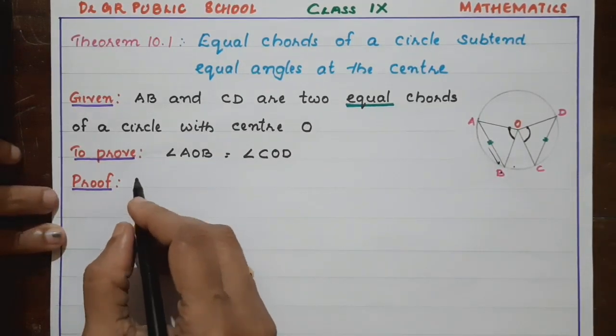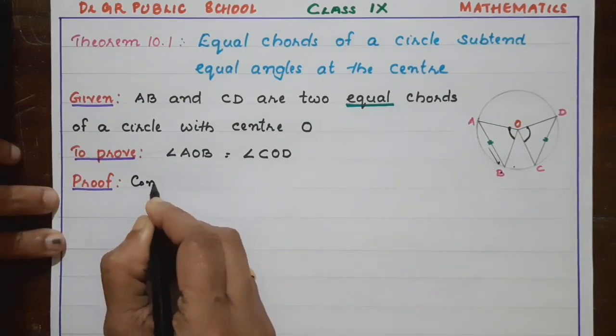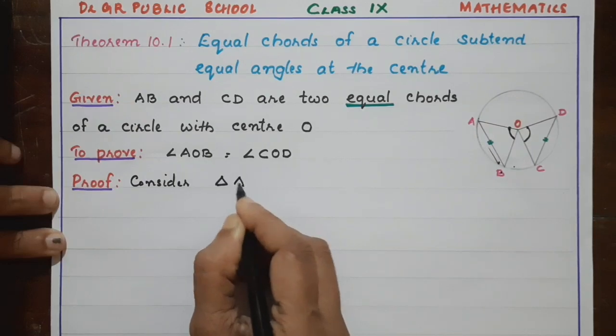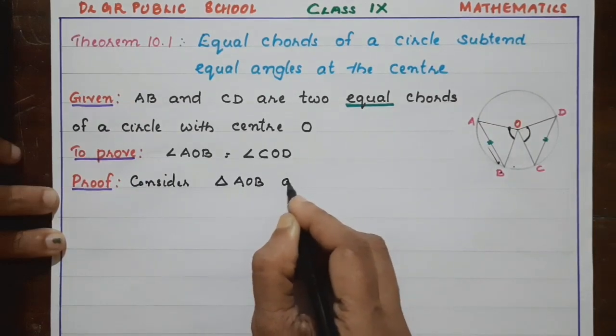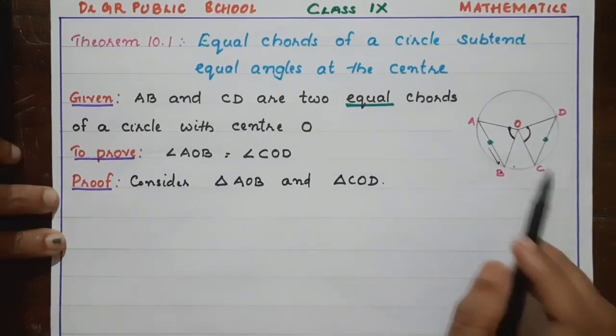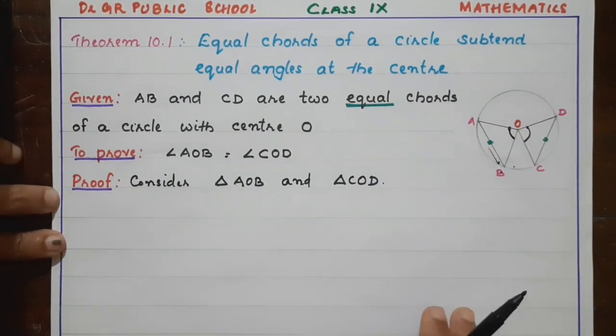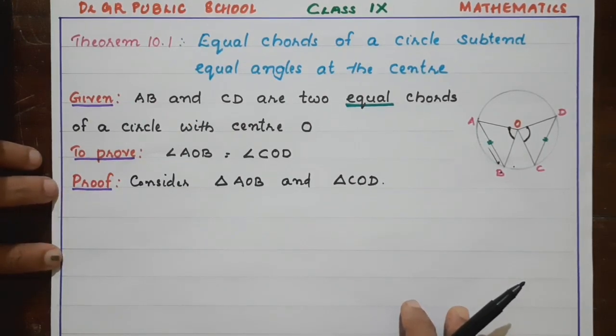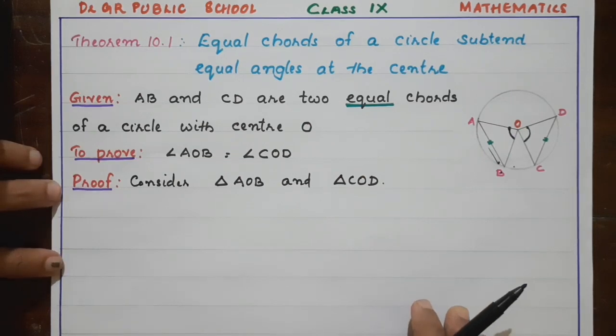So we can start. Consider triangle AOB and triangle COD. Are they congruent? Can you say three equalities to prove the congruency or to apply any criteria?